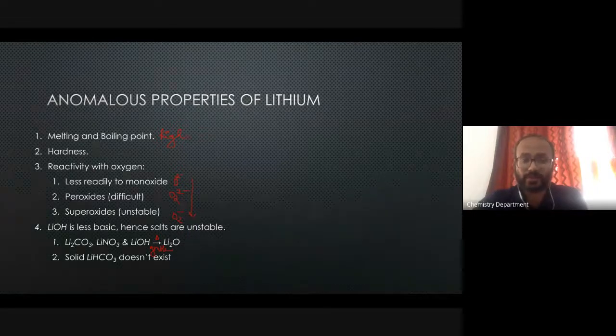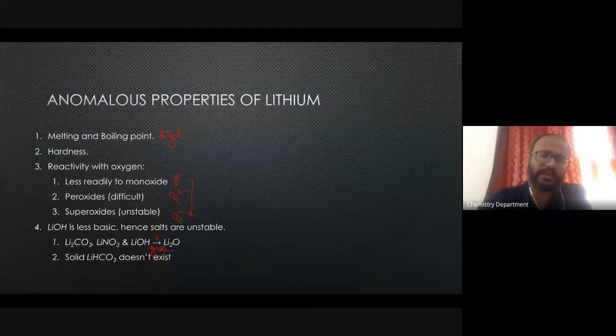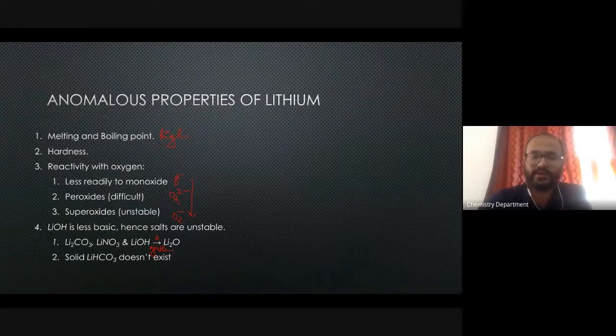If the salts are less basic, then they have a tendency to go into their oxide state. So that is one reason that is given. Apart from that, if you compare the carbonates and nitrates, these are larger anions, and lithium is smaller, and therefore they also have a tendency to decompose quickly in comparison to lithium oxide. So they will all decompose to their corresponding lithium oxide.